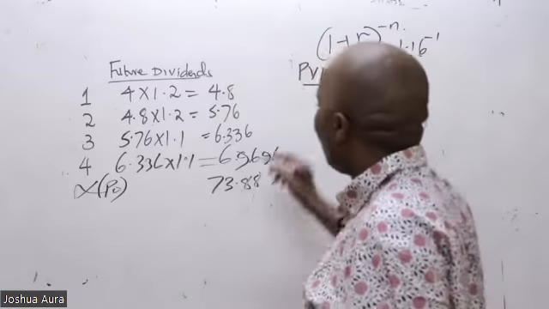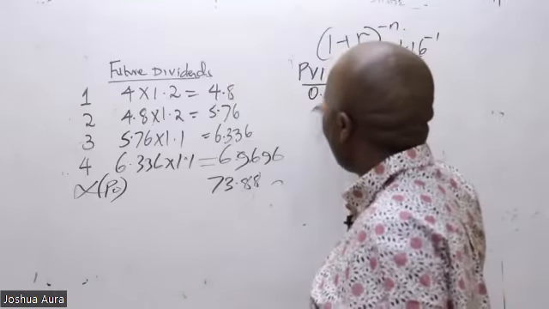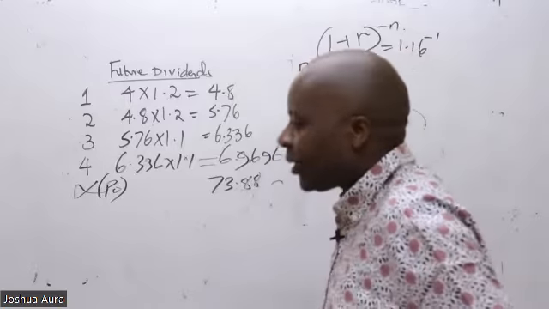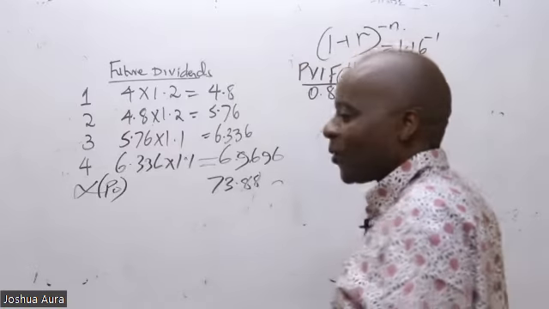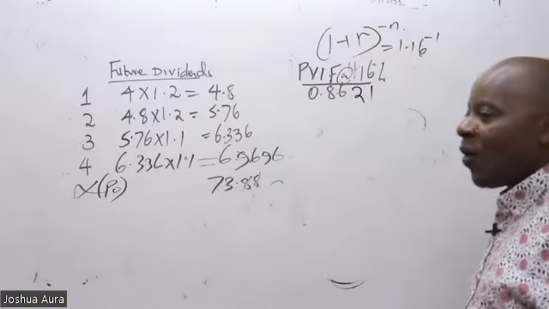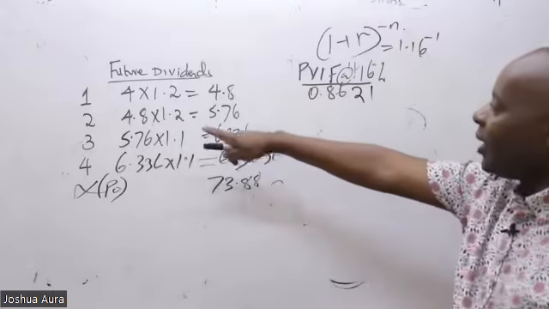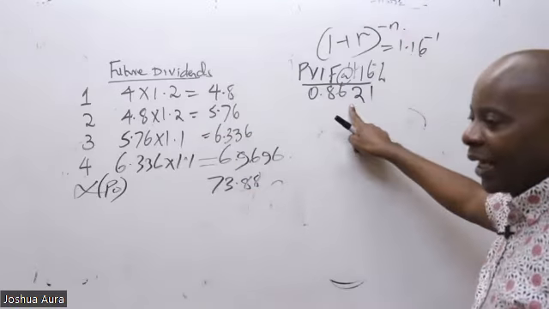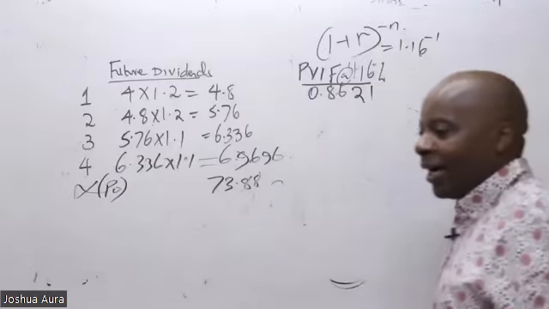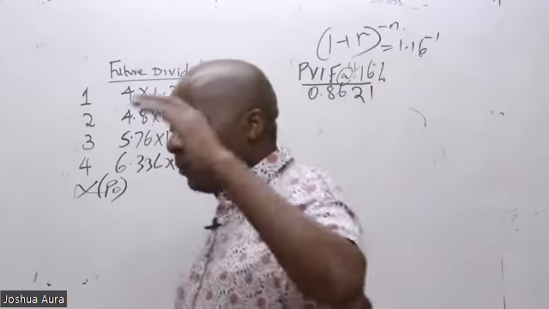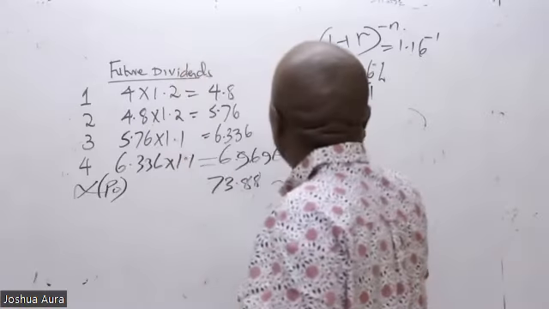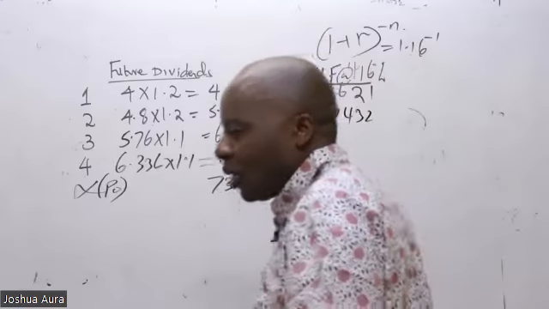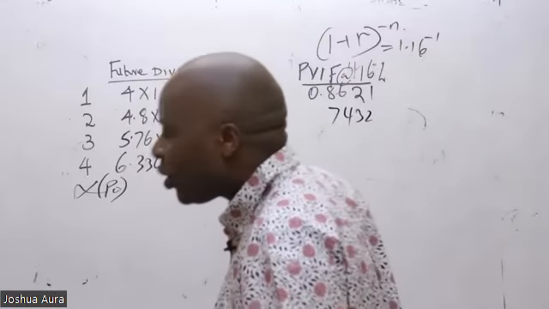We have the table. Year 1 gives me 0.8621. Then year number 2, raised to 2, I'm going to read directly. Great, thank you very much, Stella, you are the best. She has given me all of them: 0.7432, and 0.6407.